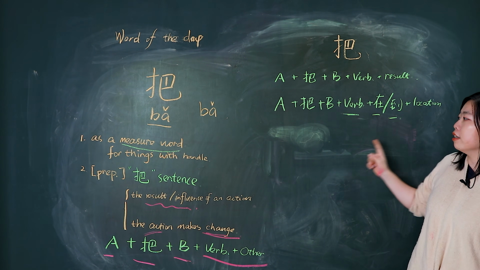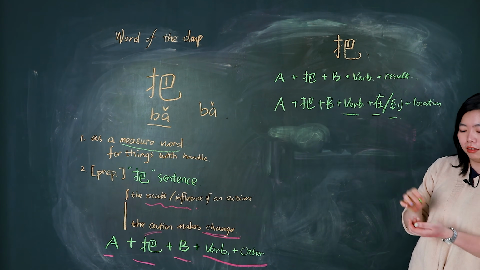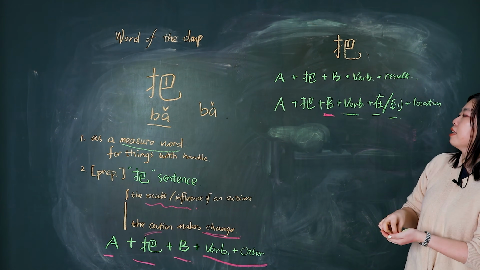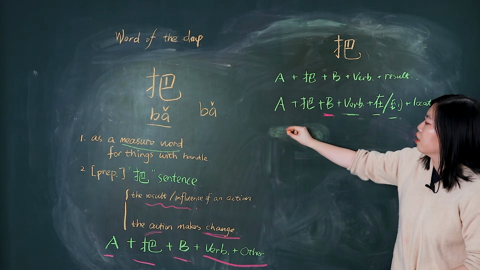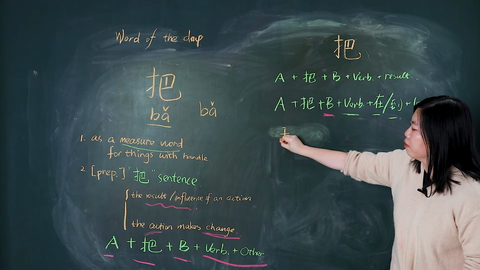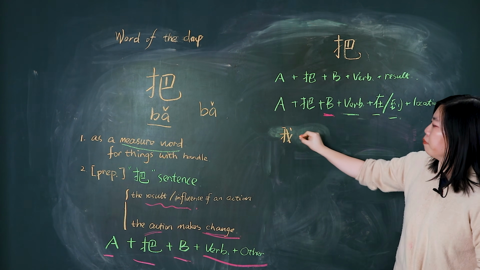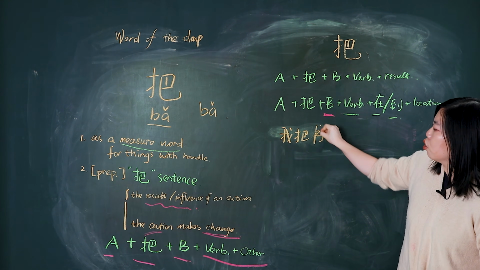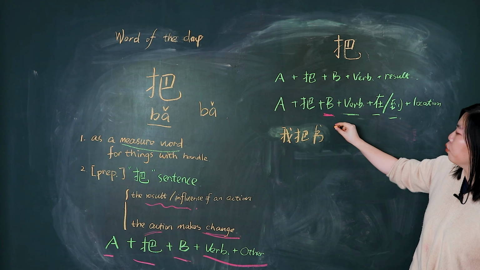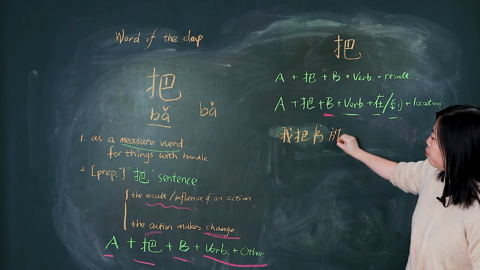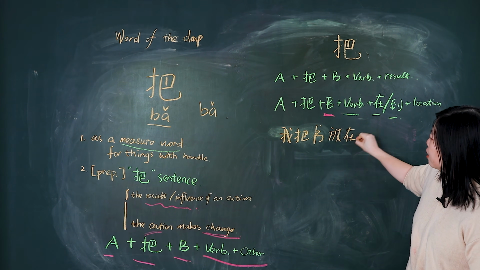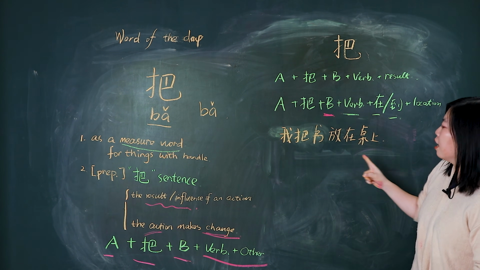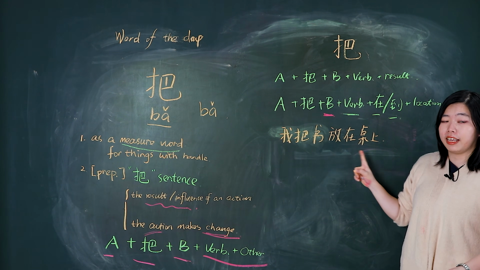So whose location? A's location or B's location? Yes, it's B's location. For example, we say 我把書放在桌上. I put the book on the table.